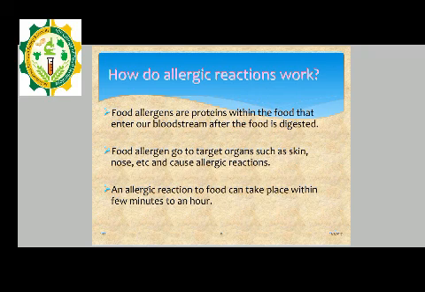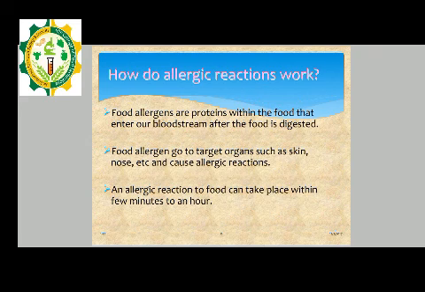Food allergens are proteins within the food which enter our bloodstream after the food is digested, and they go to target organs such as the skin, nose, etc., and cause the allergic reaction. An allergic reaction to food can take place within a few minutes to an hour.